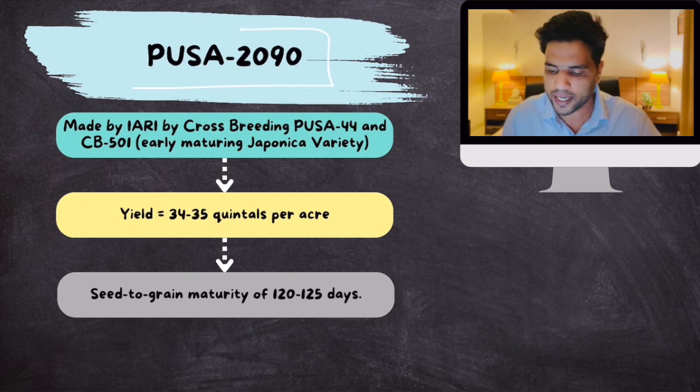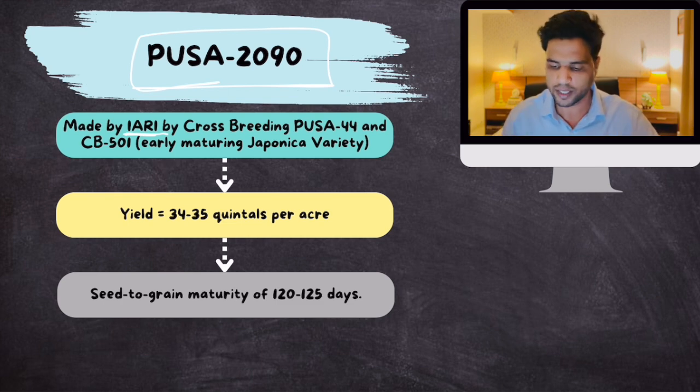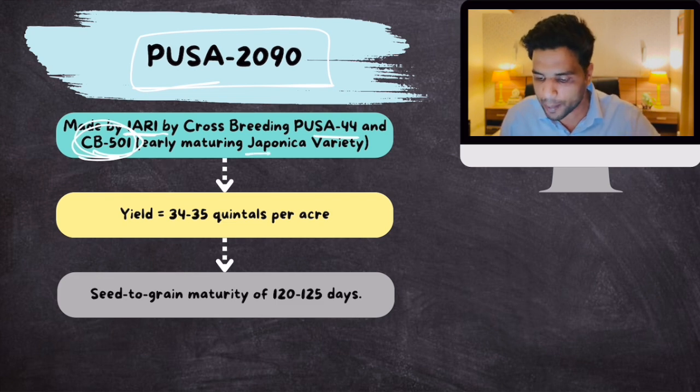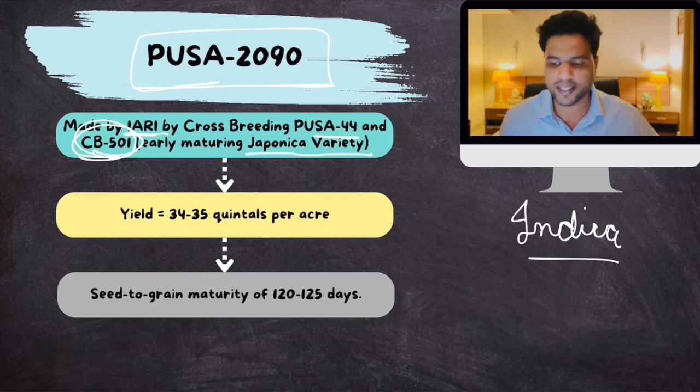It's called Pusa 2090. It is made by the Indian Agricultural Research Institute by crossbreeding two varieties of rice, Pusa 44 and CB 501. CB 501 is a Japanese rice variety that grows quickly. That is why it is called the Japonica variety. The Indian variety of rice is called the Indica variety. So Indian rice is known as Indica. Japanese or East Asian rice is known as the Japonica variety. So you have crossbred Pusa 44 with CB 501. Now you have created Pusa 2090.